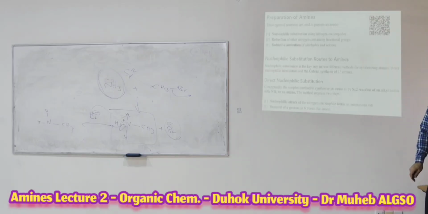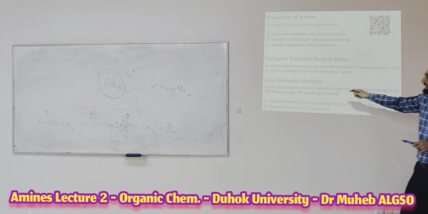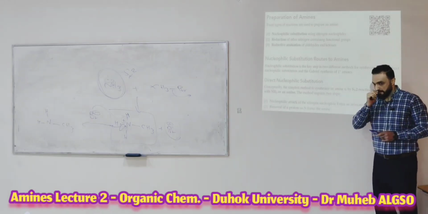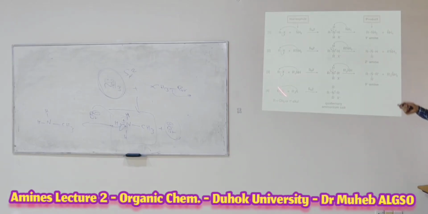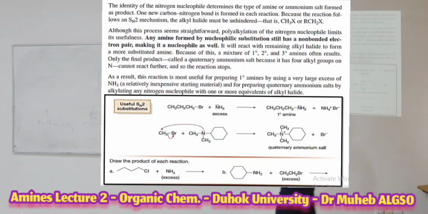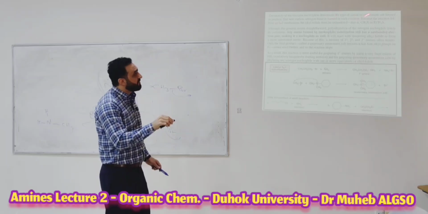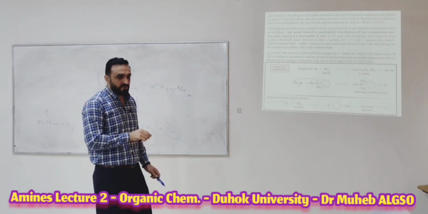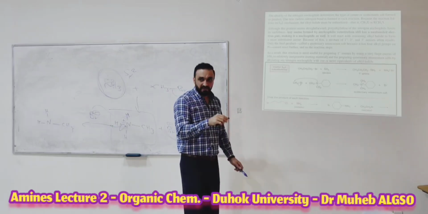So secondly, here, either direct nucleophilic substitution, or Gabriel synthesis of a primary amine. What is the problem with this substitution? We have one problem here, I will explain it for you. Look, the type of the nitrogen nucleophile determines the type of the amine, as I said to you before. If you use ammonia, it will give you primary amine. If you use a primary amine, it gives you secondary amine, like that.